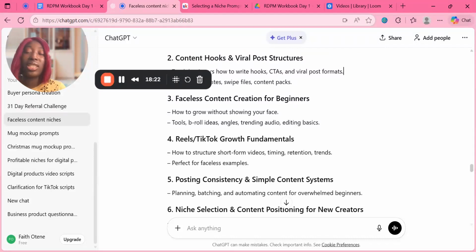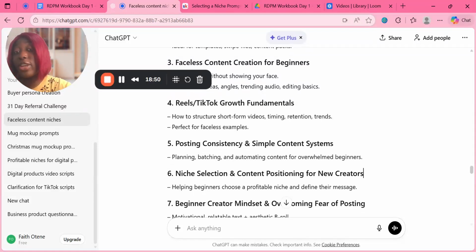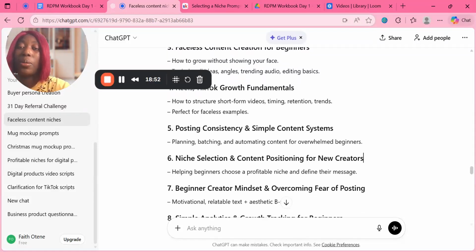So basically you can teach how to grow without showing your face. Tools like Canva, CapCut, you can teach that. Trending audios, editing basics, all those kinds of things. Even CapCut, you can teach that as well. Reels and TikTok growth fundamentals. You can show how to structure short videos, the timing, the retention, the trends and stuff like that. It's perfect for faceless examples.